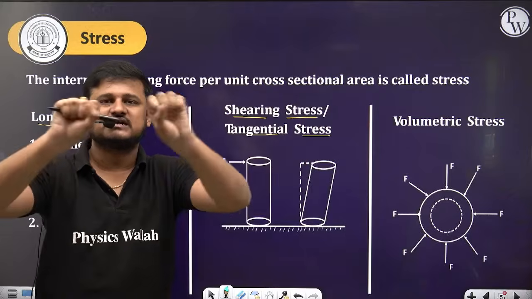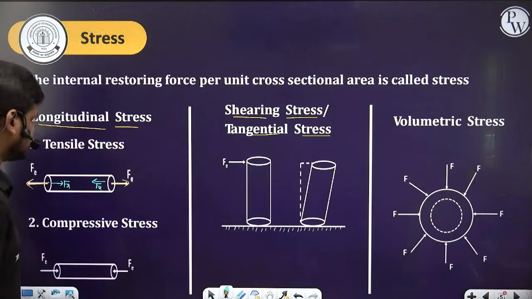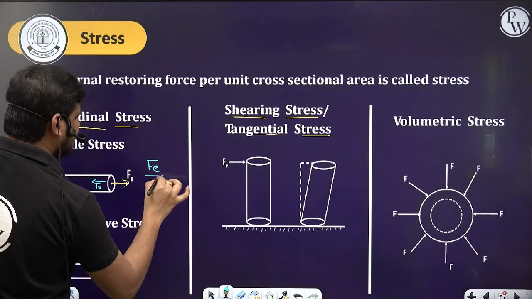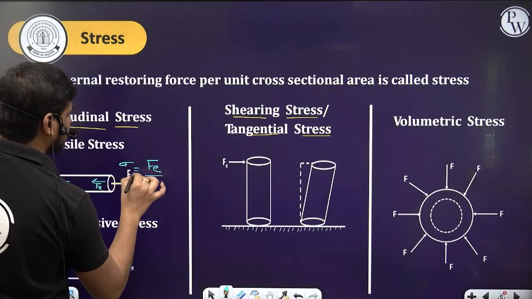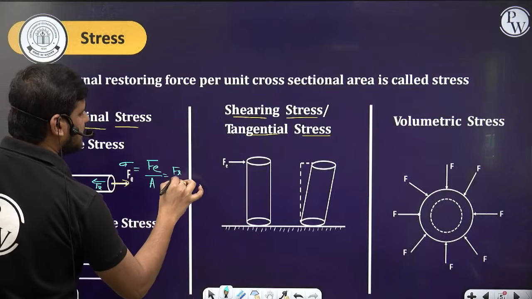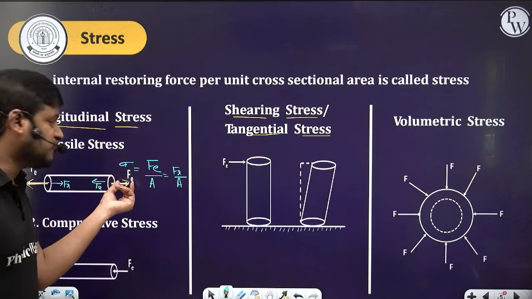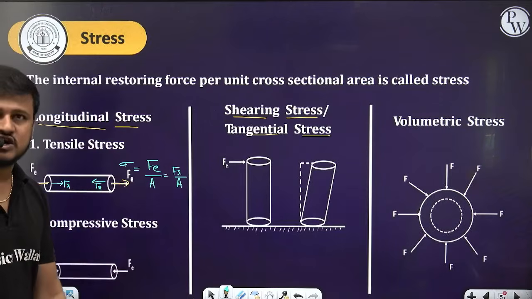You are stretching this one, so it causes the tensile stress. This tensile stress formula is either Fe by A or Fr by A. Up to elastic limit, the deforming force will be equal to restoring force, so the body will regain its original configuration.